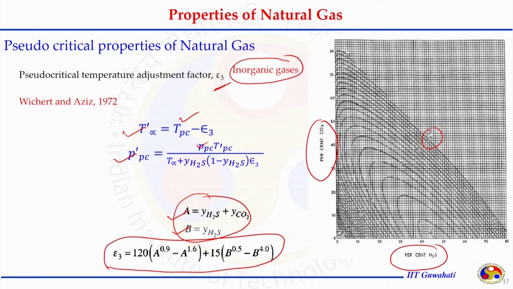Instead of reading the chart, we can calculate with the help of this correlation, and this correlation has been developed from this chart only. So, using this we can go back and correct the pseudo critical temperature and pseudo critical pressure values.